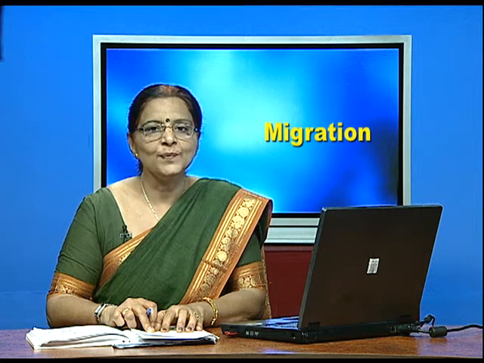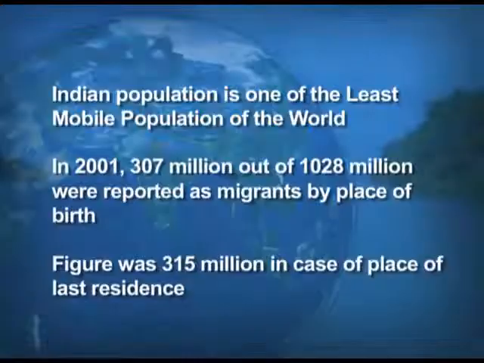Now, there are a few facts about the Indian population and their movement. The Indian population is one of the least mobile populations of the world. Maybe the reason is the traditional tendency of Indians that they do not want to make a change in their life.